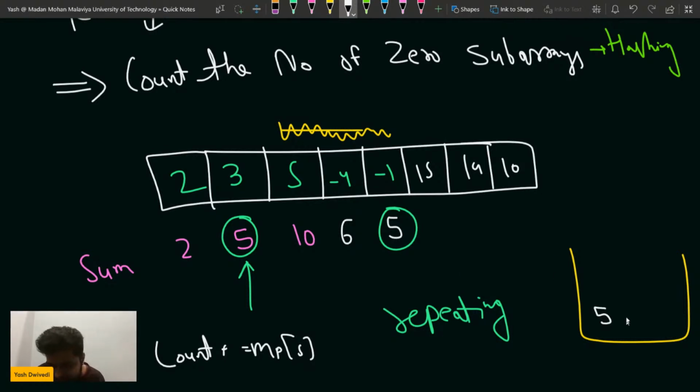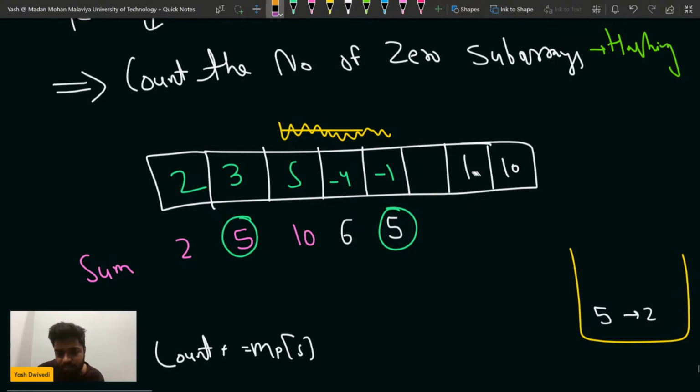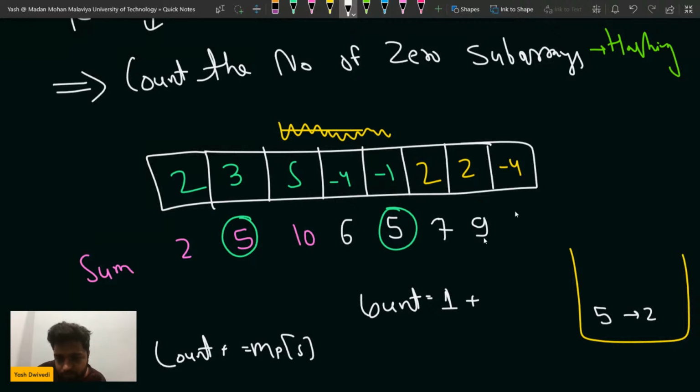So currently 5 is present 2 times, and then let's say in future I do something like this, just give me a second. If I add +4, then +1, and then I do -5 again. Or if I do something like this, let's say I add 2 here, 2 here, and then a -4 here, then this sum will become what, let me check. Currently, remember, the count value is 1. Then this sum will become 7, then 9, and then again 5, right?